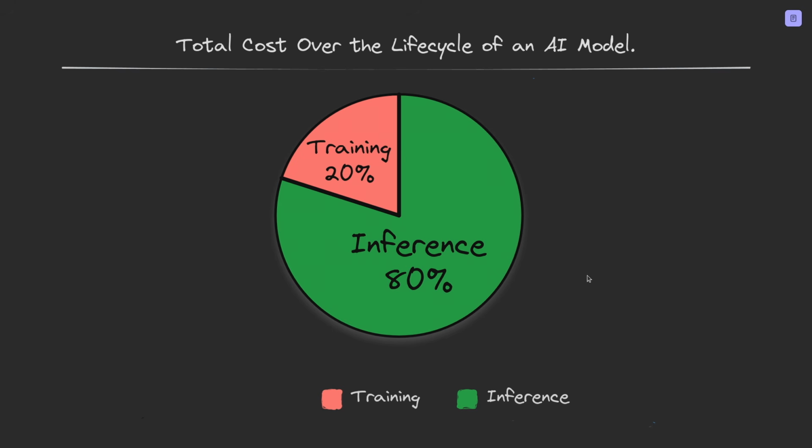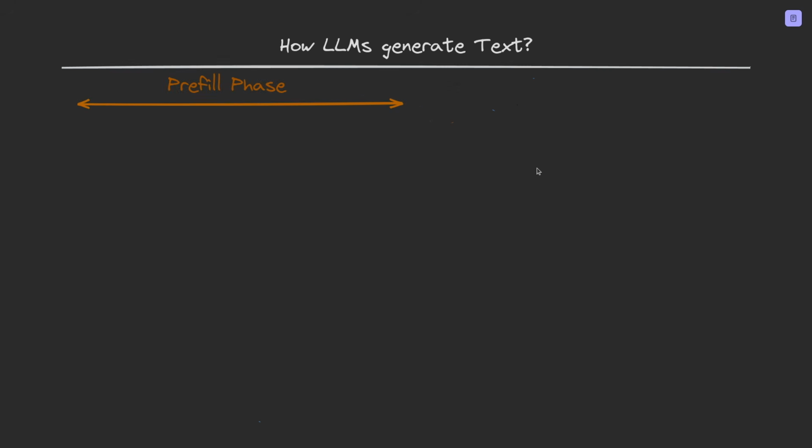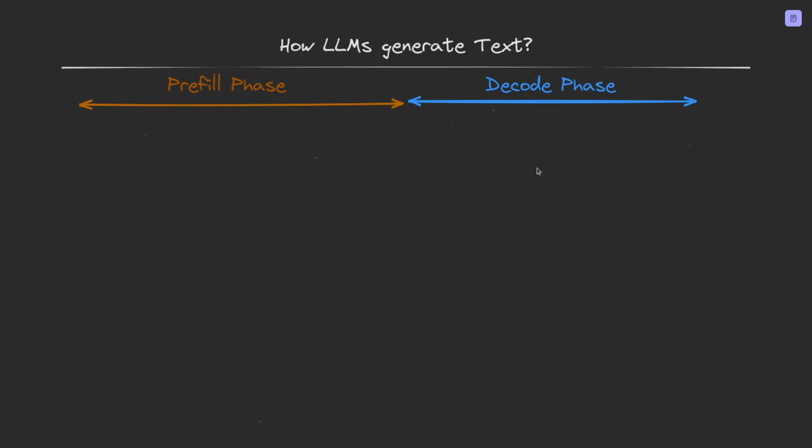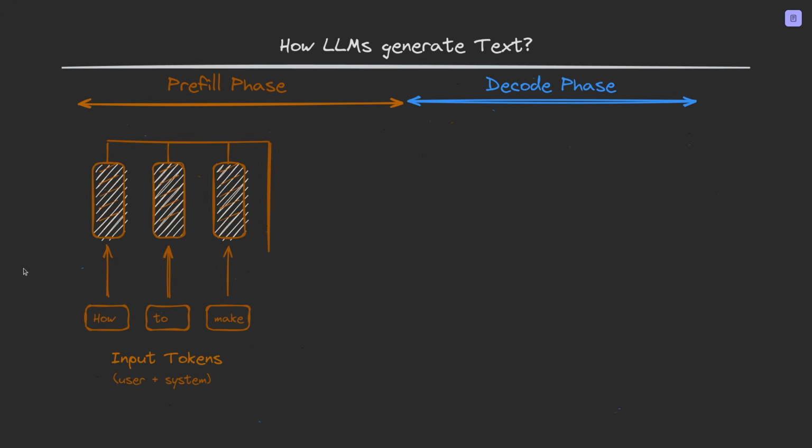Now, to understand why MTP is such a big deal, you first need to understand how large language models generate text, and I mean really understand it. There are 2 phases every time a model generates a response: the prefill phase and the decode phase. In the prefill phase, as we see here, we have a simple prompt: how to make. These are input tokens. In real models, tokens are not always full words. Sometimes one word is one token, sometimes it is split into pieces, and sometimes punctuation or spaces become separate tokens. But conceptually, we can think of them as chunks of text.